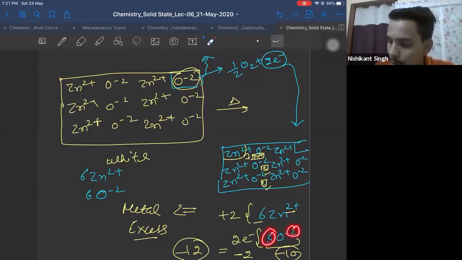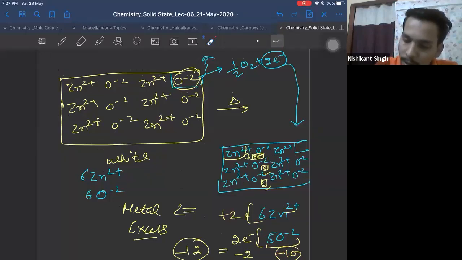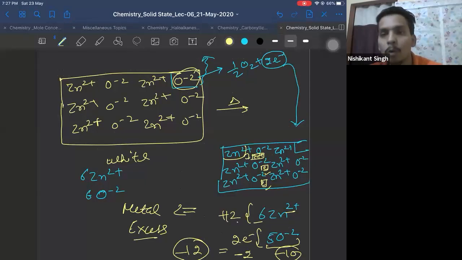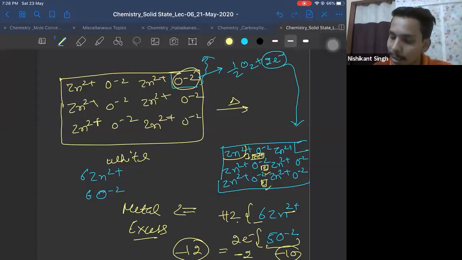Now there's a charge of how much? 5 into minus 2, minus 10 charge. Here you have 6 into plus 2, plus 12 charge. Now you have minus 10 plus 12. Overall, plus 2 charge is extra. So to neutralize the extra plus 2 charge, 2 electrons will come and sit in these voids. Okay? Now if it happens, the charge will be balanced. Minus 10 plus 2 electron charge is minus 12. So minus 12 plus 12.